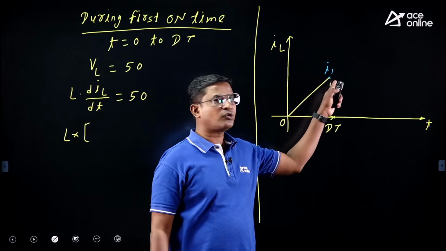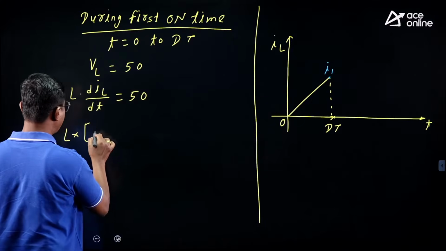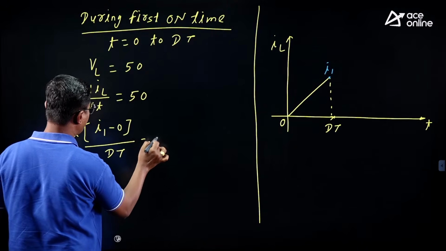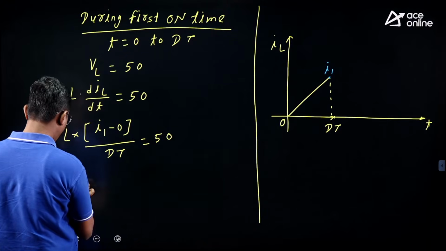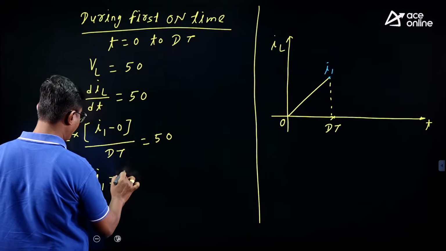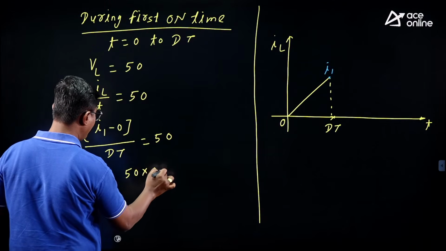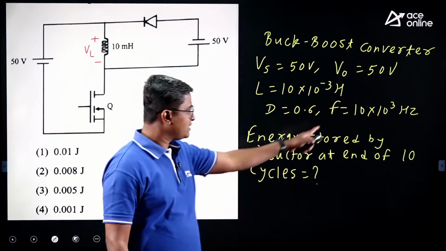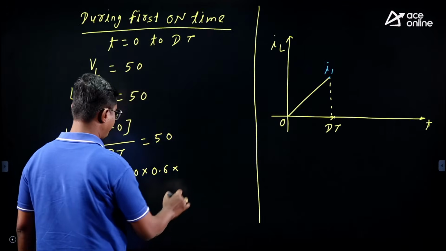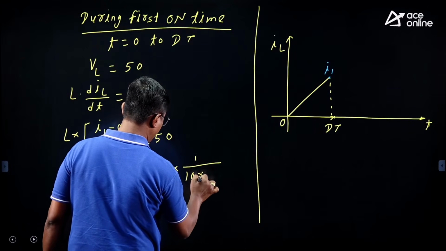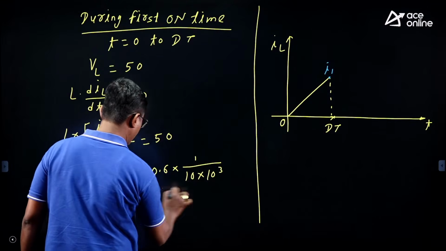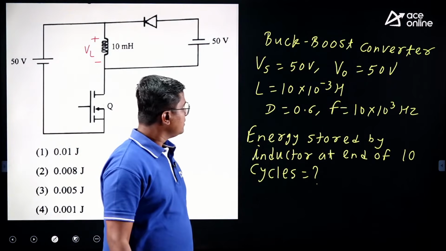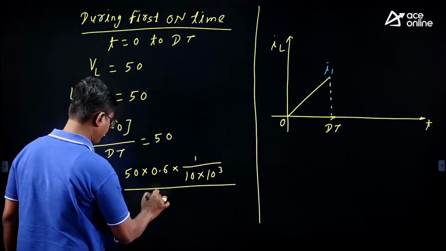Inductor current changes from 0 to I1. So final value is I1, initial value is 0. I1 minus 0 upon DT, means on time, is equal to 50. So from this I can write I1 is equal to 50 into DT, D is 0.6 into T is 1 by frequency. Frequency is 10k, so 1 upon 10 into 10 to the power 3, upon this L. L value is 10 into 10 to the power minus 3.